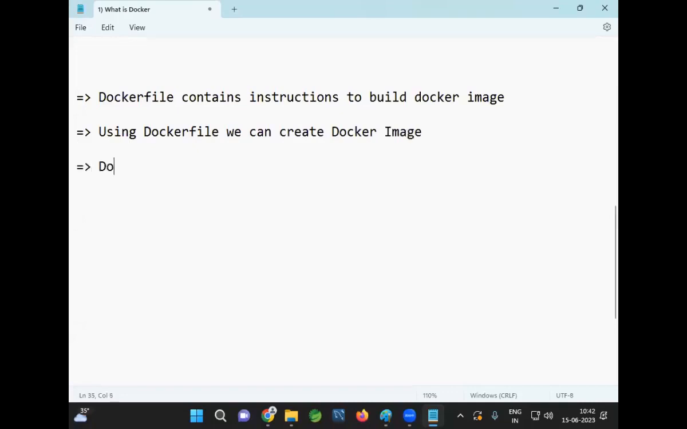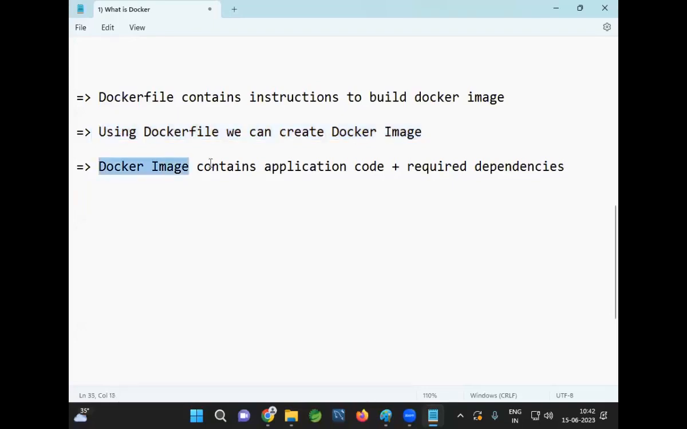A Docker image contains application code plus required dependencies. So, a Dockerfile contains instructions to build the Docker image. Using a Dockerfile, we can create a Docker image. A Docker image contains application code plus required dependencies.